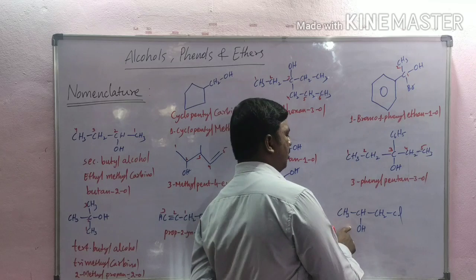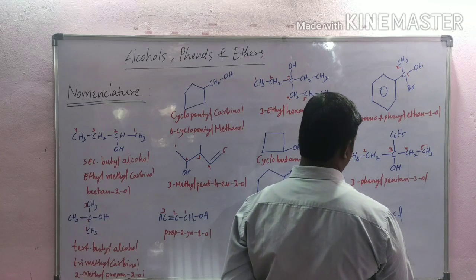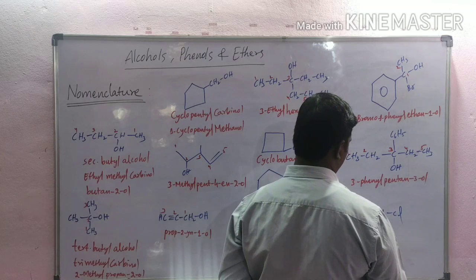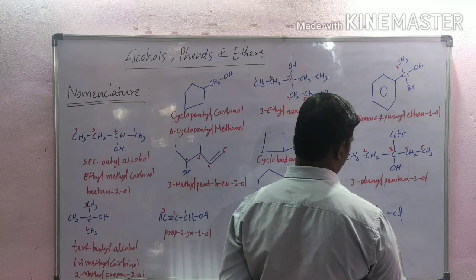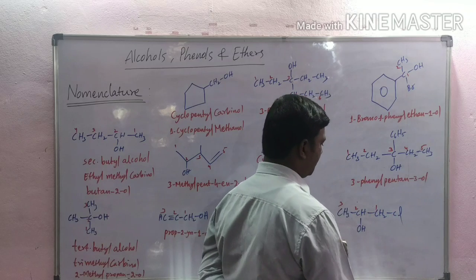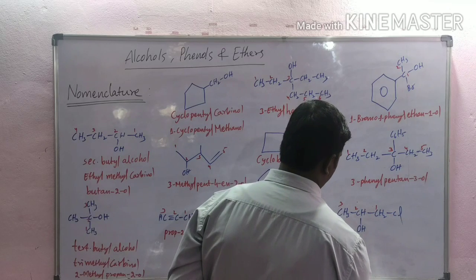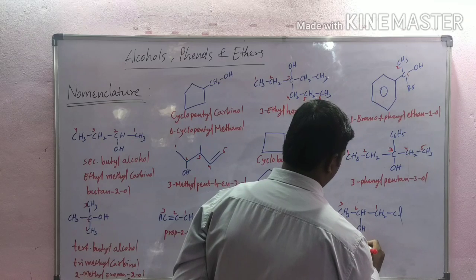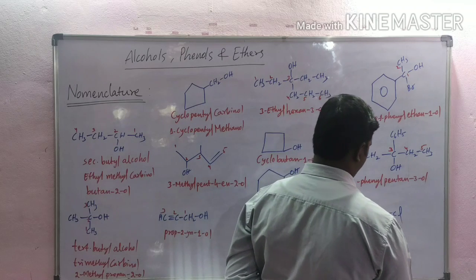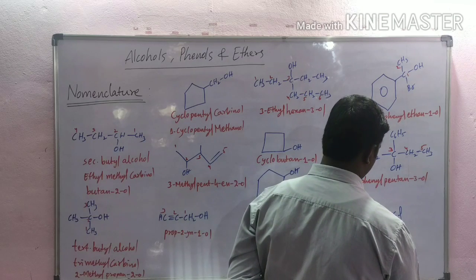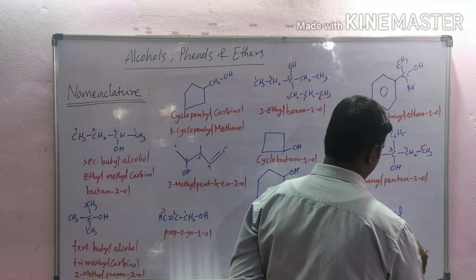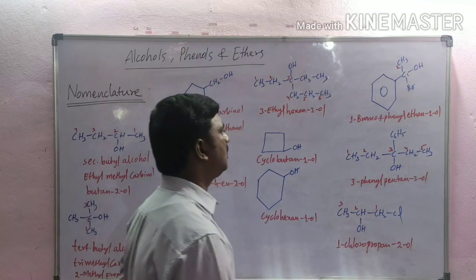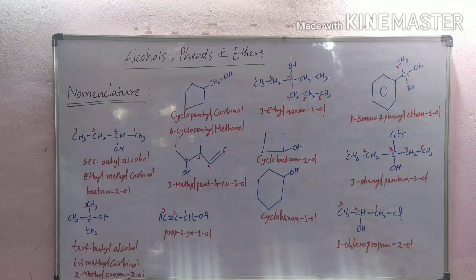And next, this compound 1, 2, 3. Okay, this is the right way. Here 1-chloropropan-2-ol. These are examples for nomenclature of alcohol.